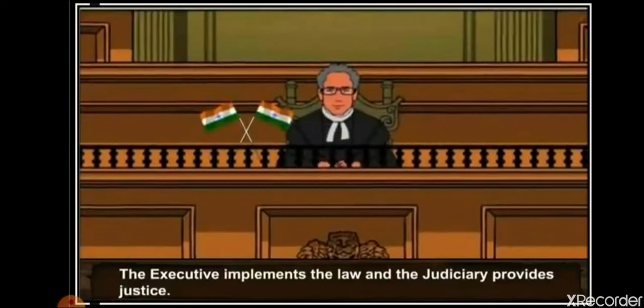Now, the third organ is the judiciary. What is the judiciary? The judiciary is there for providing justice. We have learned about the high courts and the subordinate courts. So, the judiciary is for providing justice to the people. If someone is breaking the laws, for that purpose, the judiciary is there.